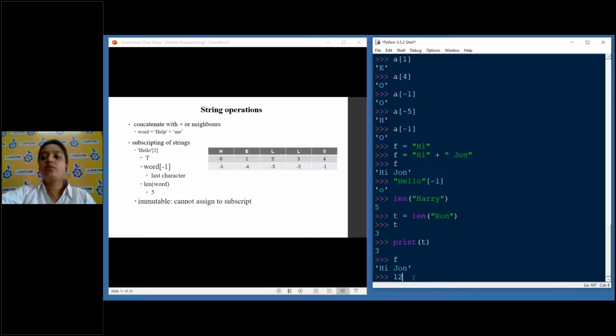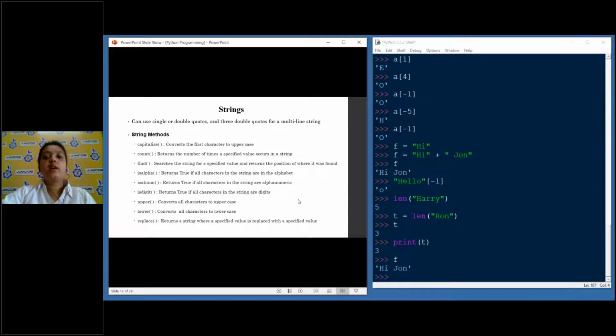Just like 12, you cannot reassign this 12. It's a universal truth, right? So immutable means you cannot assign any value. It will remain. You can only do some kind of operation with it. You cannot assign anything back to f again. When we are doing string operations, we'll understand what it means. Here we have a long list of string operations which are very important.